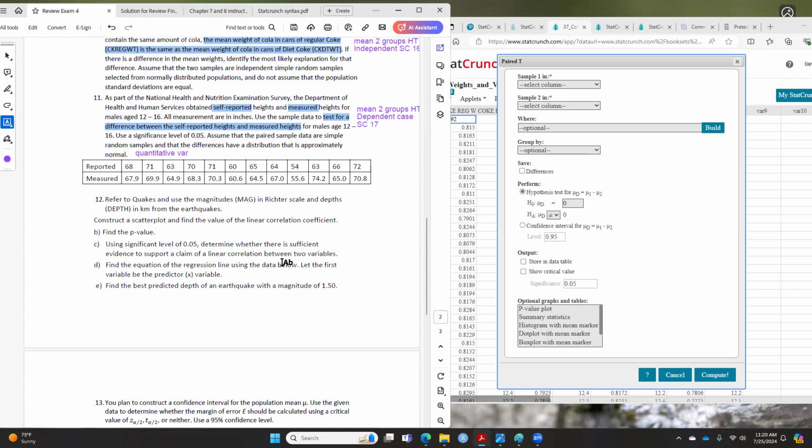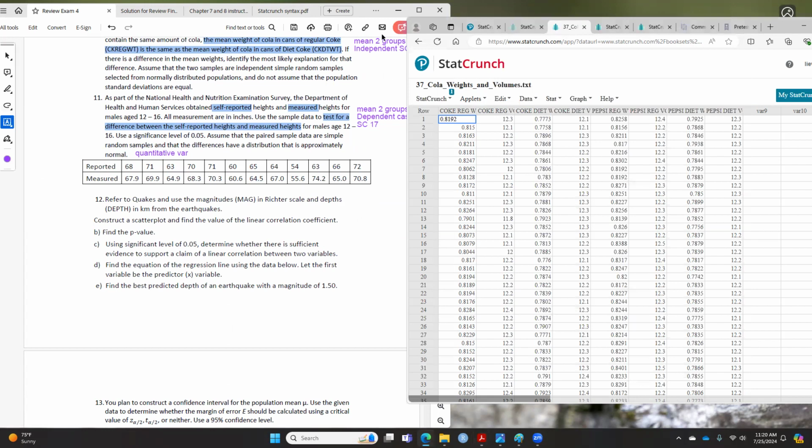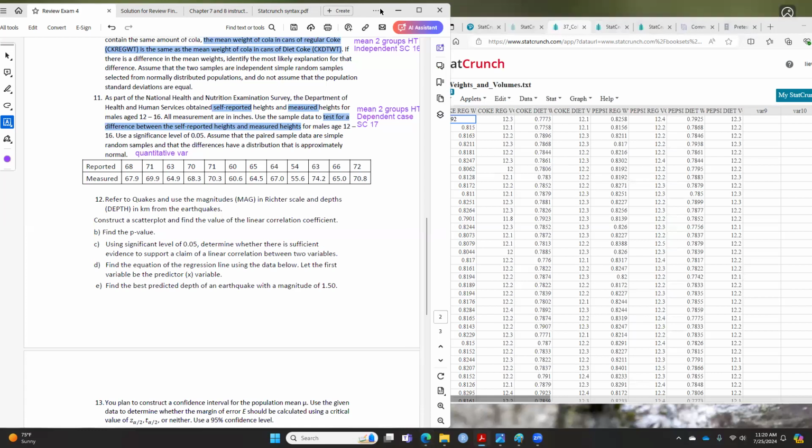All right, last question, question 12. I want you to read question 12. Is this mean, proportion, correlation, regression? Correlation regression. Yes, this is correlation regression.